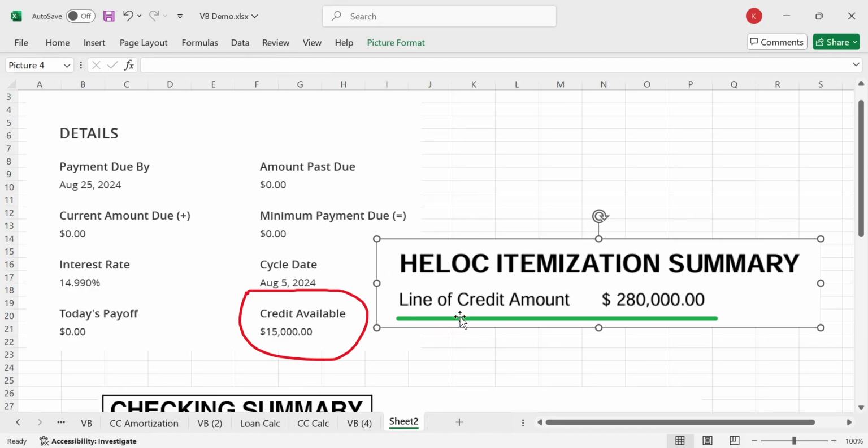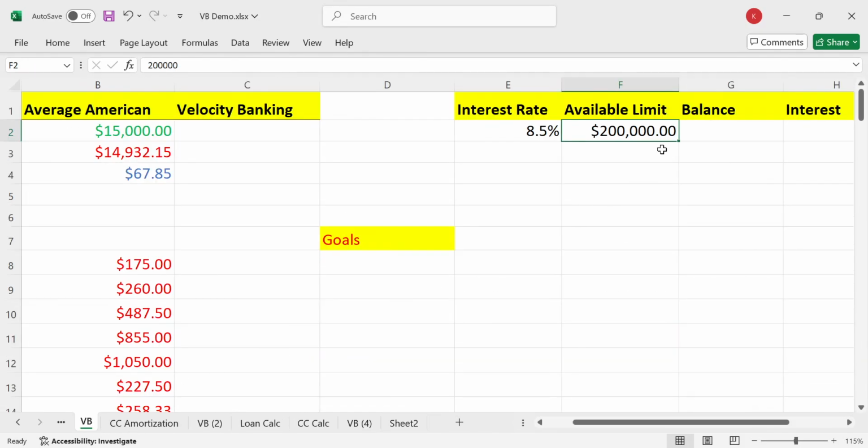I went to the bank's website. I was like, is there any limit on how I can use this or how much I can withdraw a day? And they said no, and I was blown away. So that means if I go to the bank's website, I could literally with a click of a button pull out $280,000 into my checking account. It's mind blowing, you know. So yeah, all right, so 200,000.